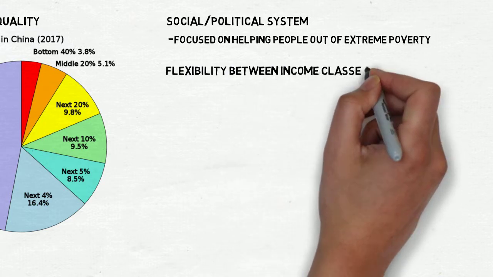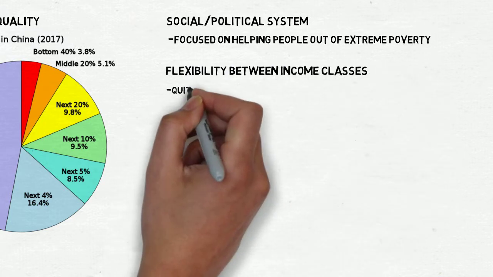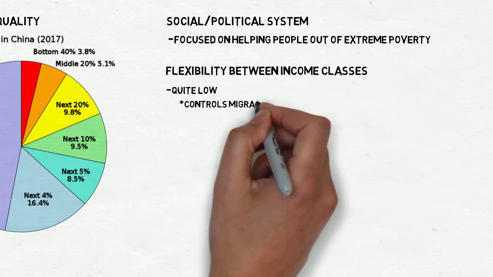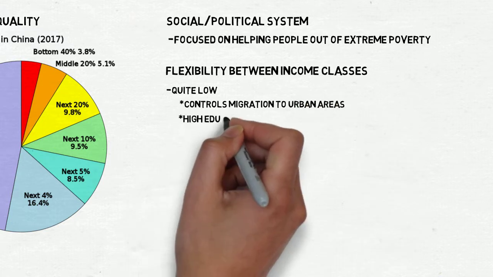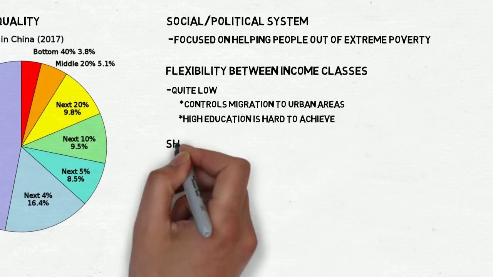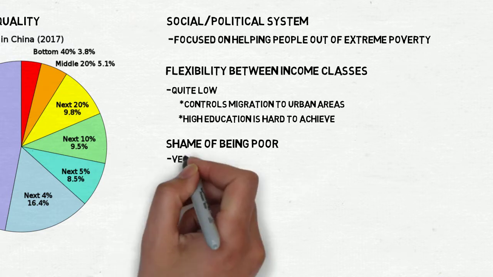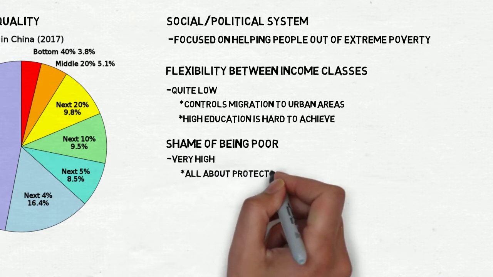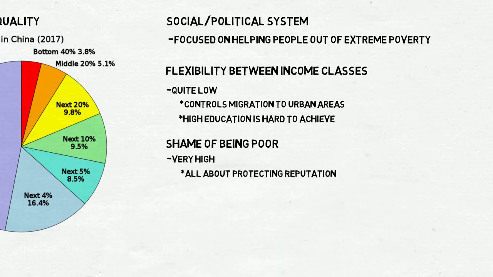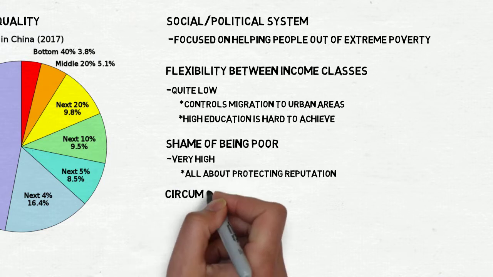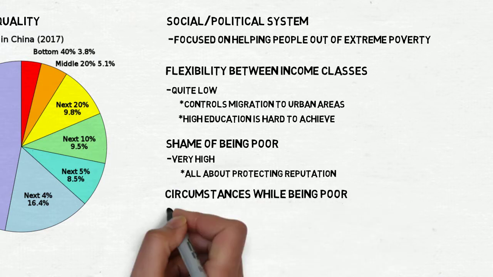The flexibility between income classes in China is quite low, since the government controls migration and high education is hard to achieve. In China there's a lot of shame when you are poor, since their culture is all about pride, respect, reputation and not losing your face. When you are poor, you will lose your face and respect. The circumstances while being poor differ.